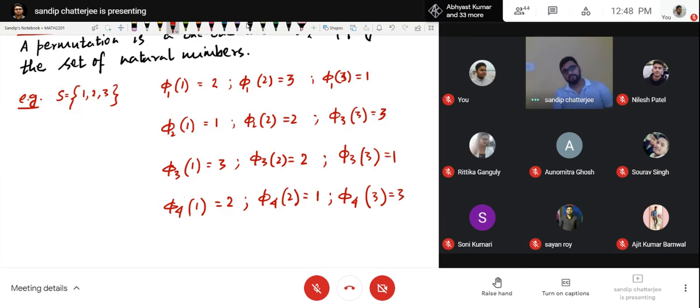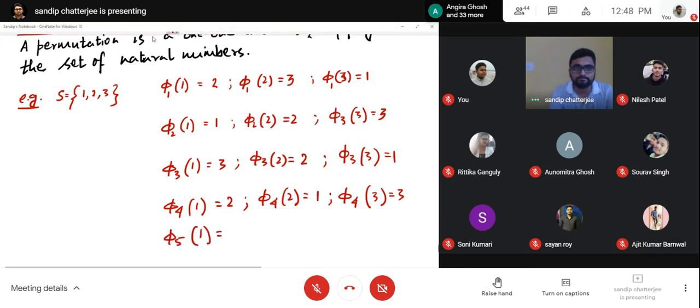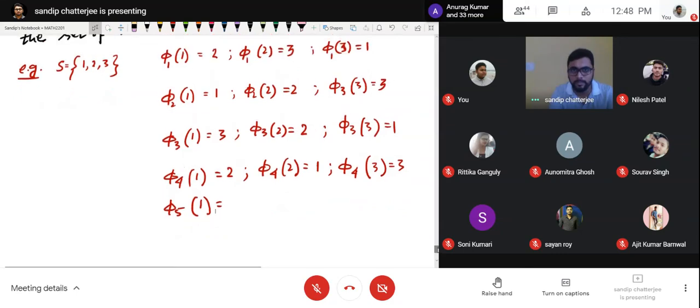That can be another one. So how many mappings can I define in this way? Just asking. Phi 5, if I take, that is taking 1 to 1,